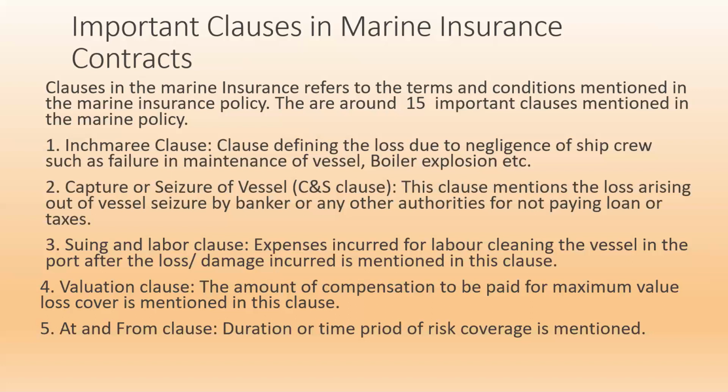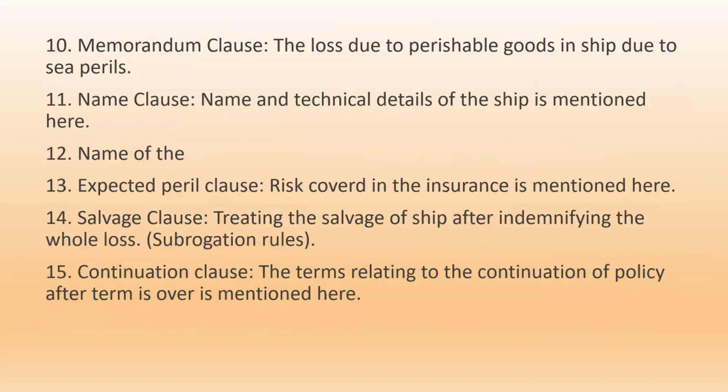Sometimes the time duration would be for only one particular transaction, one particular transport. For example, if goods have to be transferred from India to America, only one transport may be covered. Or if several transport transactions will happen, several transport fleets, then in such cases the duration of 1 year is taken. Whatever loss happens during that 1 year of transportation to any of the ships during that particular time is compensated. So the duration of the policy and the compensation period will be mentioned under this clause, that is the at and from clause.